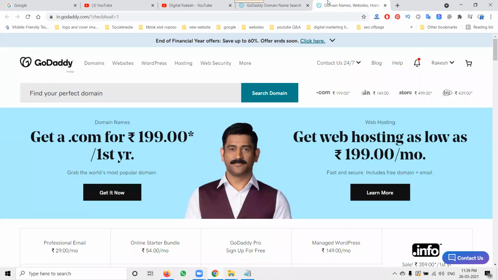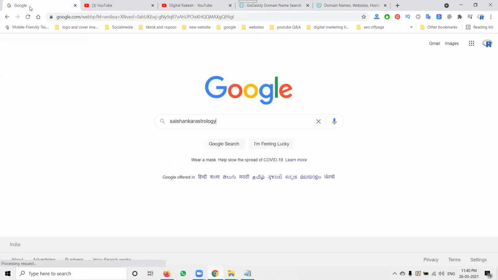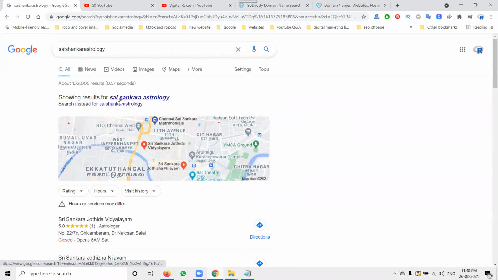First of all, there are a lot of domain booking websites, like GoDaddy and BigRock. Among these, I'm selecting one website called GoDaddy. I'm selecting an astrology website, and here I'm selecting one domain name, Sai Shankar Astrology. Any name you choose, you have to check whether it is matching or has a mistake. Sai Shankar Astrology is there, so I'm looking for Sai Shankar Astrology.